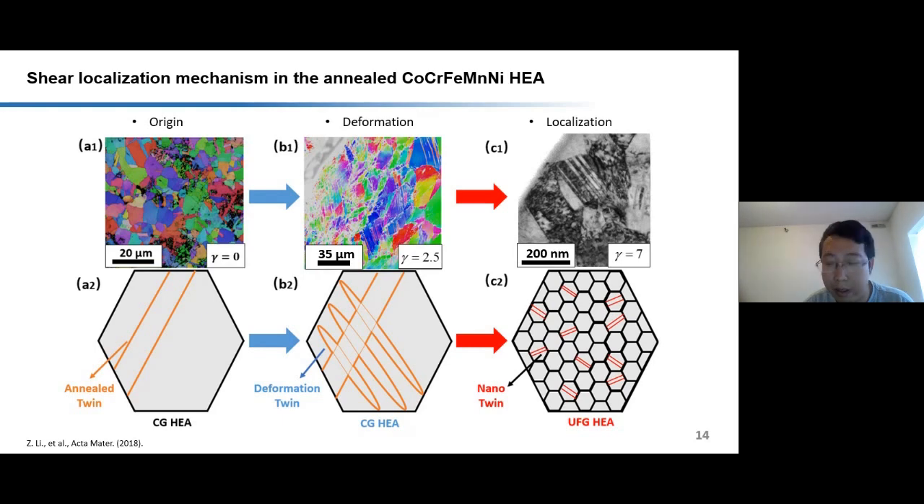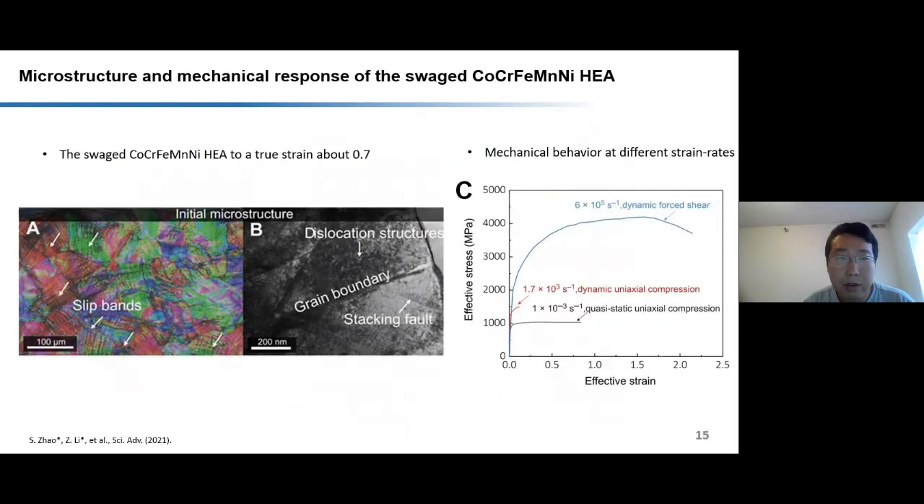Thus, we subjected this annealed sample to severe plastic deformation. The microstructure shows that the swaged cobalt, chromium, iron, manganese high-entropy alloy has lots of defects, such as dislocations, grain boundaries, slip bands, and even stacking faults. All these defects give rise to the strength of the material, and now the yield stress can reach near 1 gigapascal. An amazing finding is that under quasi-static compression till true strain about 0.2, this material didn't fracture.